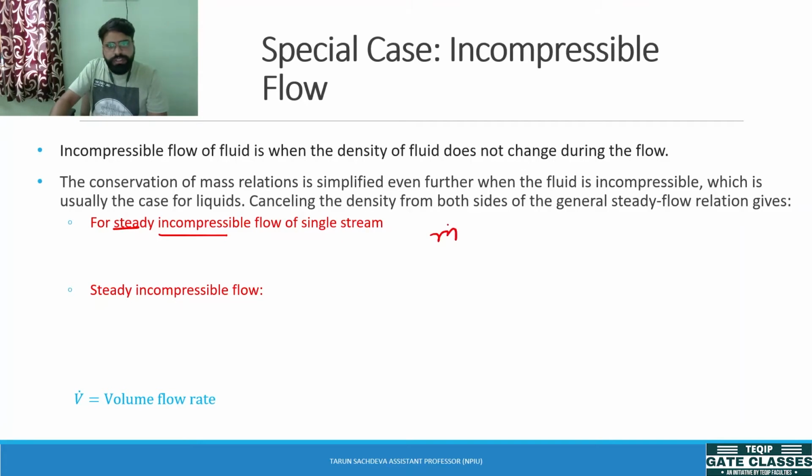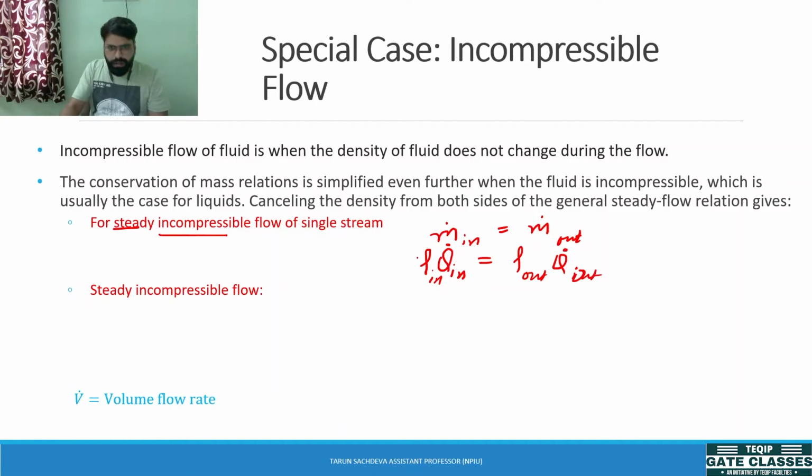As you know, for a steady flow process, mass in is equal to mass out. Now mass can be written as density into the volume flow rate coming into the system, and this can be written as density into the volume flow rate out of the system.